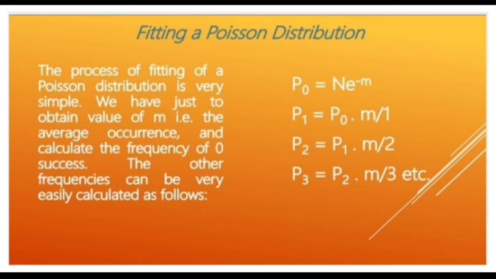Fitting a Poisson distribution. The process of fitting a Poisson distribution is very simple. We have just to obtain the value of m, that is the average occurrence, and calculate the frequency of 0 successes. The other frequencies can be very easily calculated as follows: P0 equals N into e power minus m, P1 equals P0 into m by 1, and P2 equals P1 into m by 2, and it is followed further by this process.